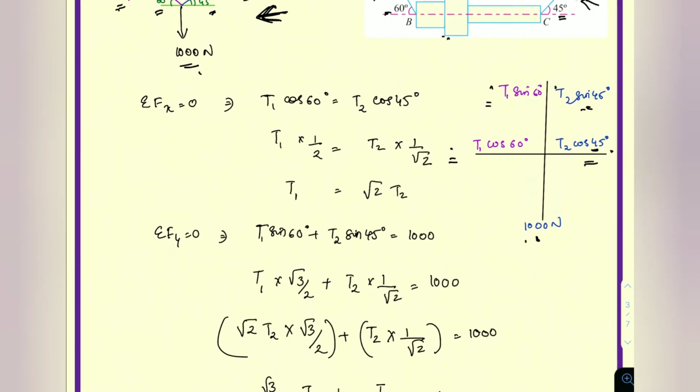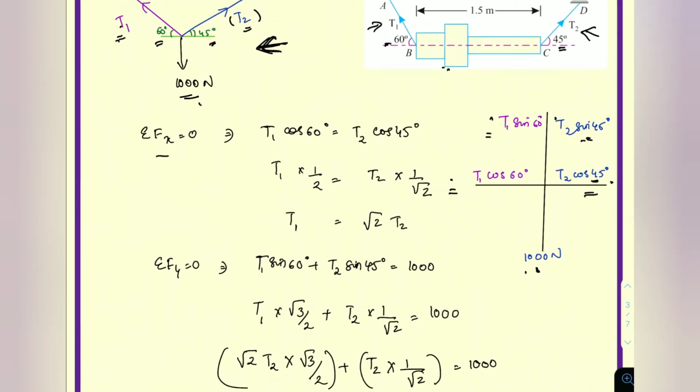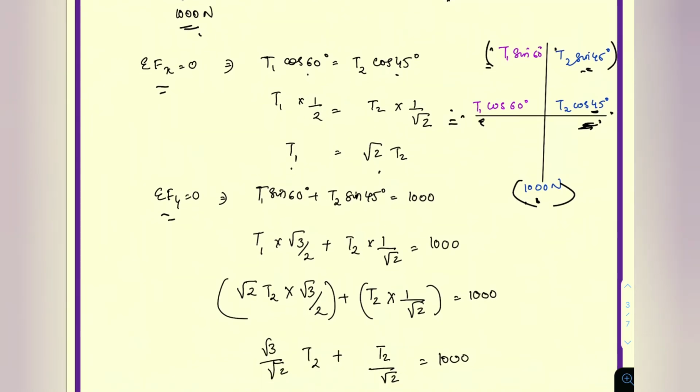So the total summation of forces in x direction is equal to 0 and in y direction is equal to 0 because the body is in equilibrium. That is, the forces here are equal to the forces here, and the forces here are equal to the forces here. So T1 cos 60 is equal to T2 cos 45. From that we get T1 is equal to root 2 T2. Similarly, the total sum of forces in y direction is equal to 0.